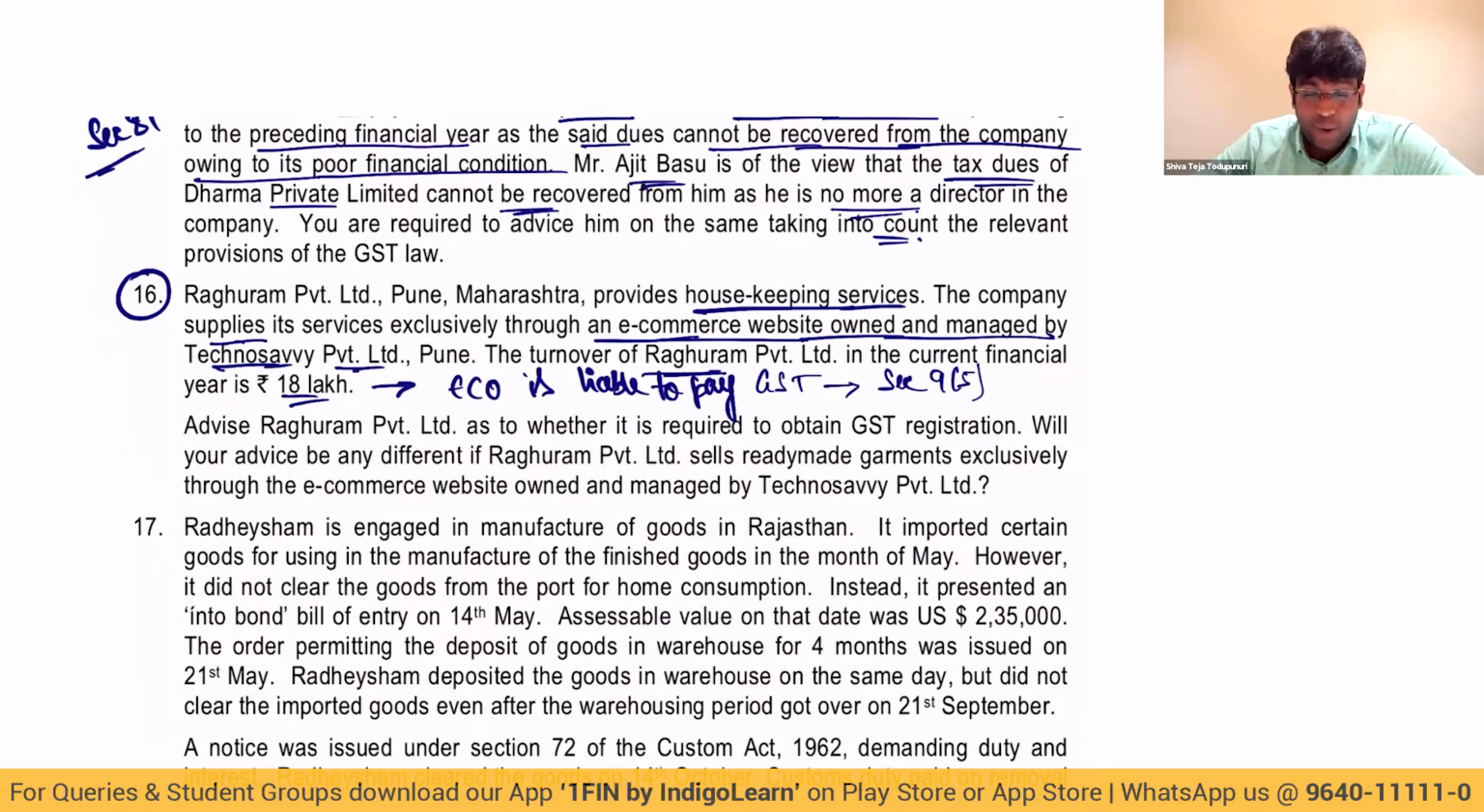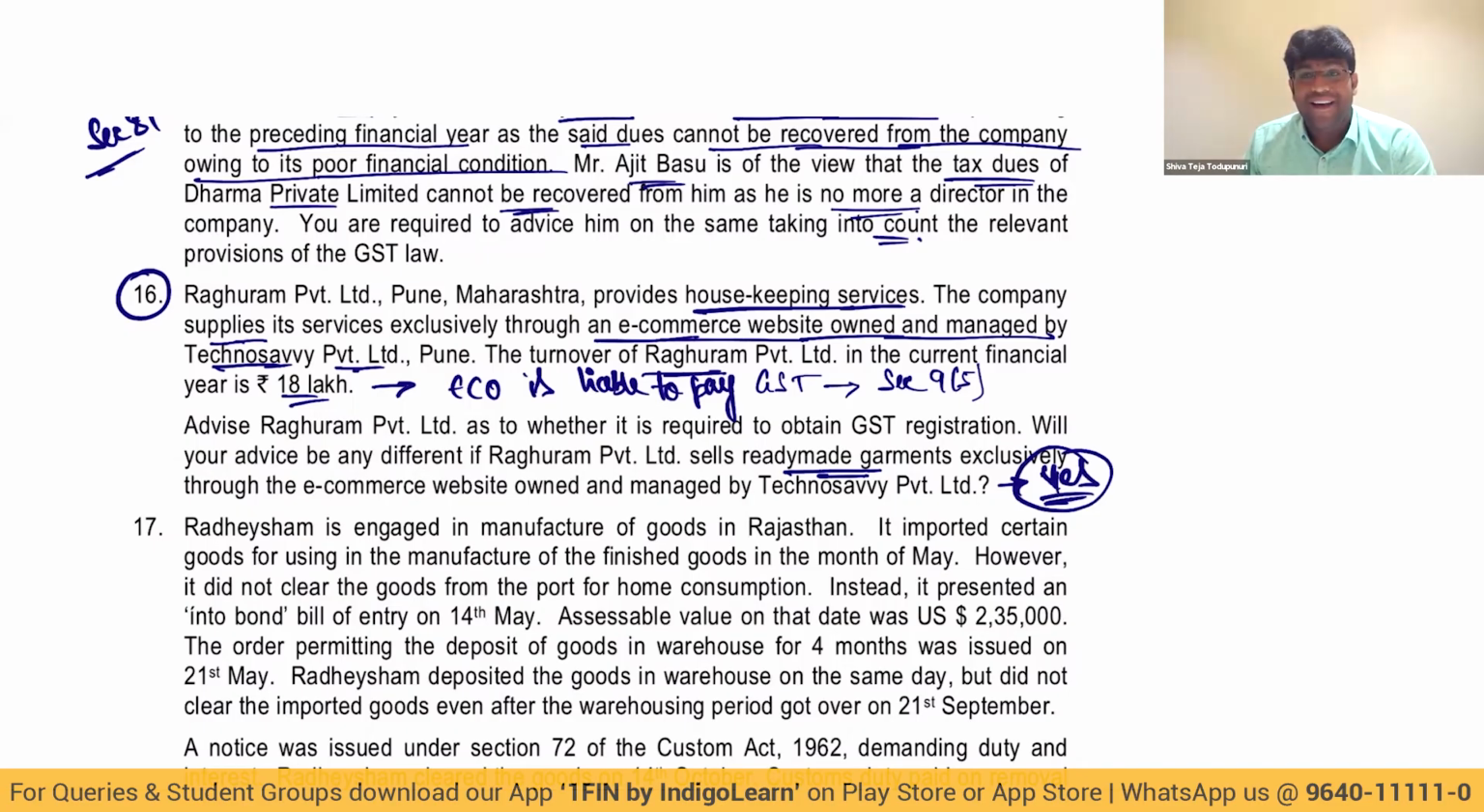Obviously, the answer is no. Obviously, the answer is what, my dear friends? No, because it's a supply through the e-commerce operator and ECO is liable to pay GST because of 9(5). Then obviously there is no requirement to take registration and the threshold limit is not crossed. Would the advice be different if Raghuram sells ready-made garments? Then definitely registration is required because 9(5) talks only about 3 cases.